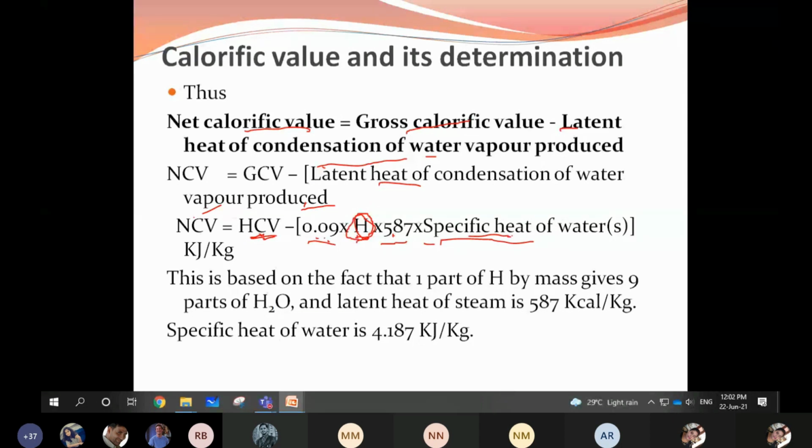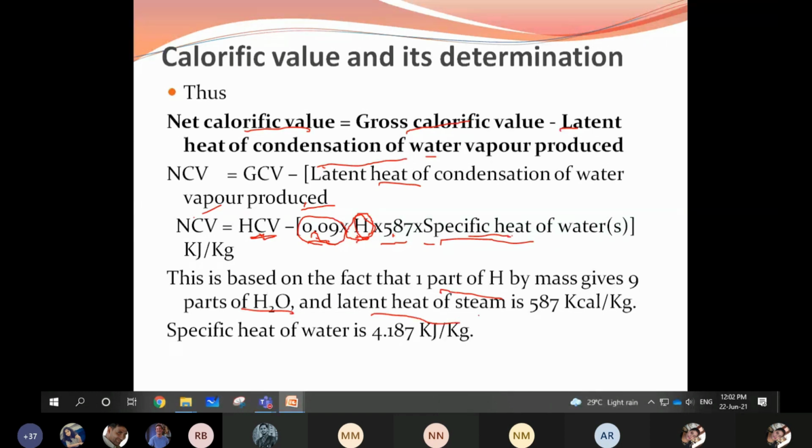What is this 0.09? How do we get this 0.09? This 0.09 is based on the fact that 1 part of hydrogen by mass gives 9 parts of water. Remember, 1 part of hydrogen mass gives 9 parts of water, and latent heat of steam is 587 kilocalories per kg, and specific heat of water is 4.187 kilojoules per kg. So this is how we have to calculate the net calorific value for the fuel.